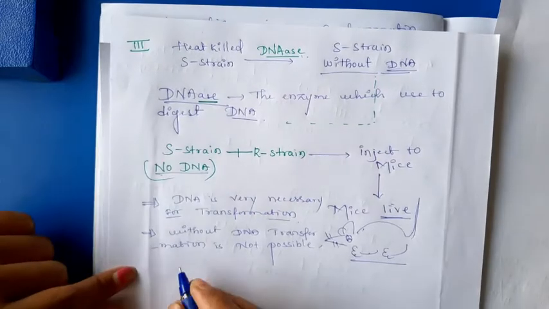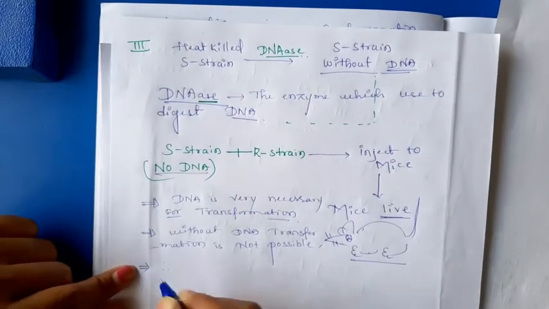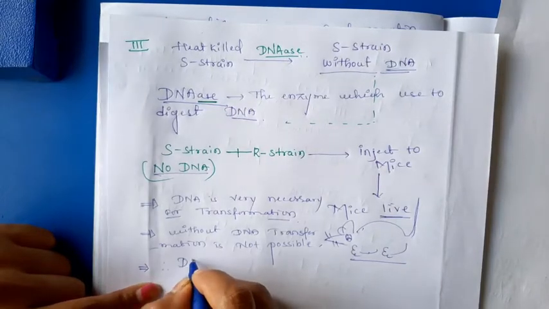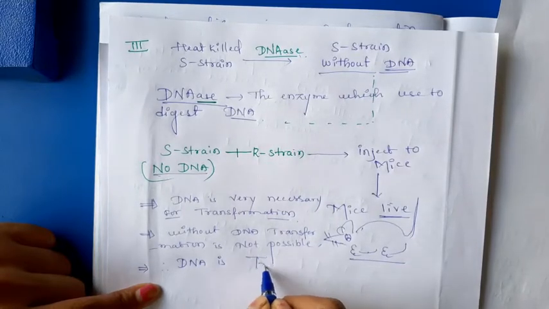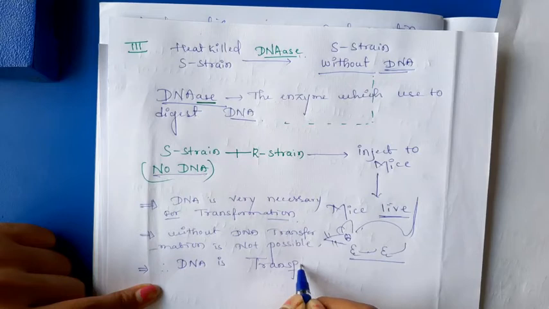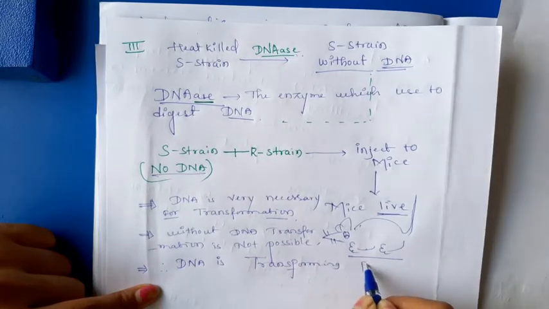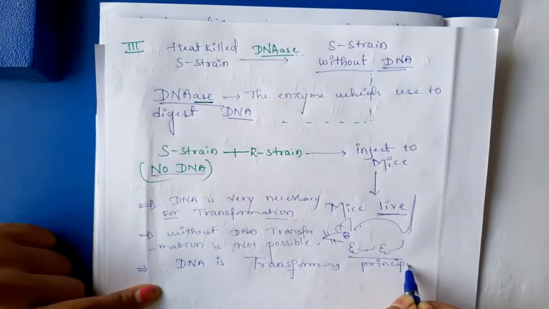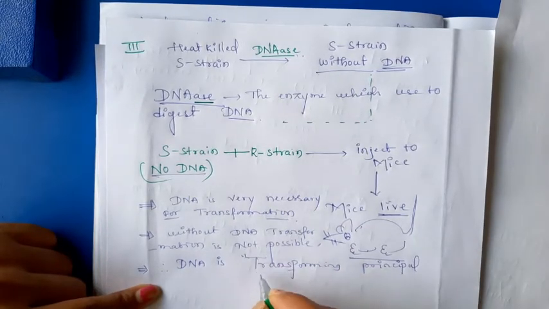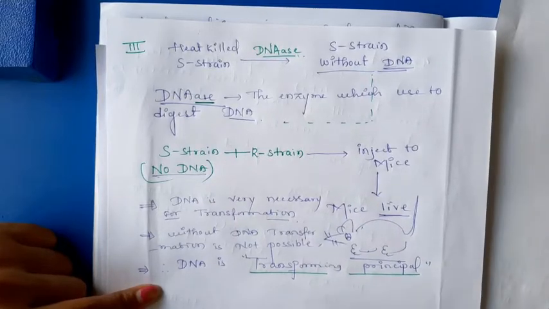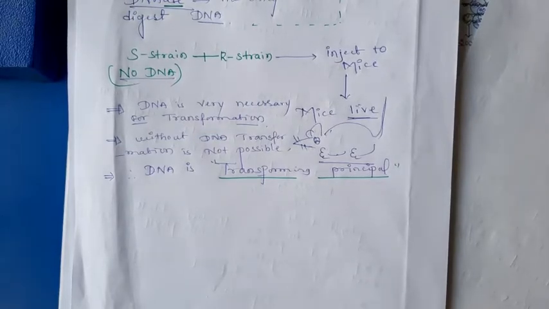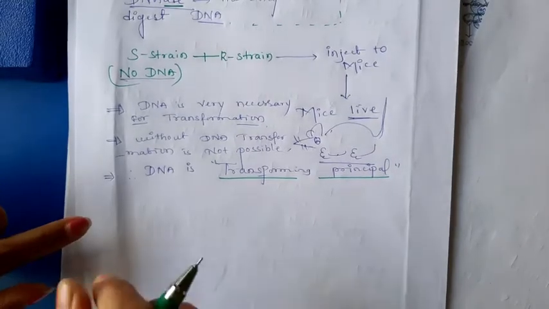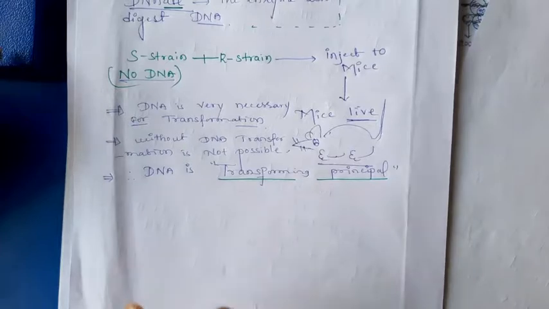We can say that DNA is one and only, DNA is exactly the transforming principle. By this experiment they proved that DNA is one and only the transforming principle.